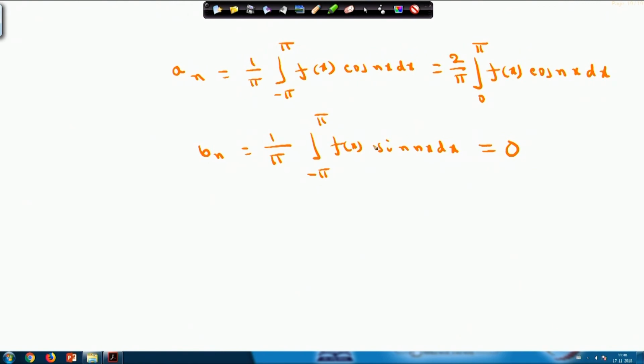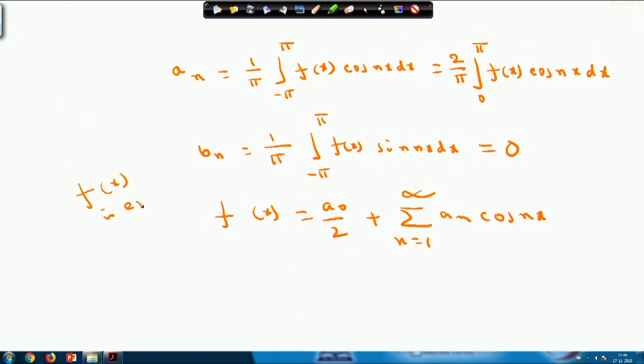Please note that f x will be a naught by 2 plus summation n equals 1 to infinity a n cos n x, when f x is an even function.